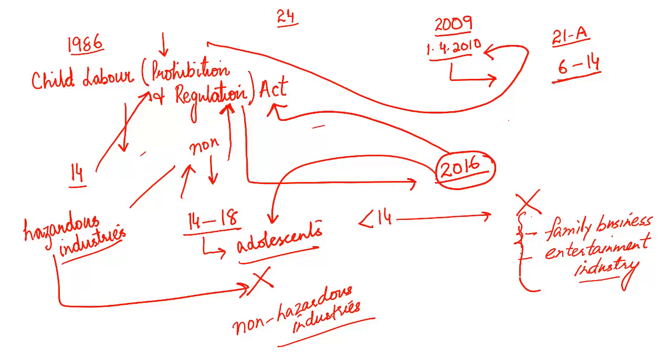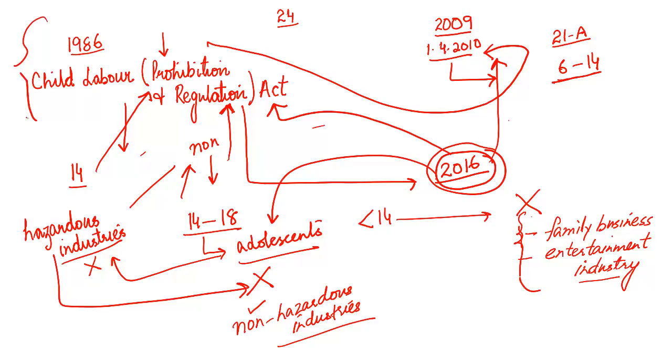But at the same time, this law talked about, for the first time, children in the age group of 14 to 18, and they are referred to as adolescents. And these adolescents can work in non-hazardous industries, but they cannot work in hazardous industries. Many people praise this law, that this 2016 law is in agreement with the Right to Education Act. This is a significant improvement of the 1986 law.